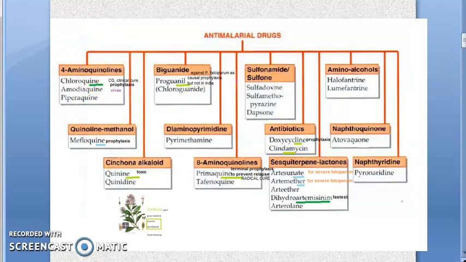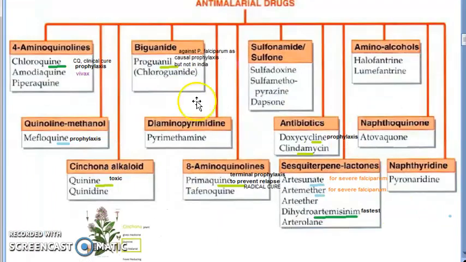So basically, where do you use it? We have written that here. It is called CQ. It is used for clinical cure of malaria. It can also be given for prophylactic treatment and Vivax. It is mainly effective against Vivax and sensitive Plasmodium falciparum. It can also be used against Plasmodium ovale and Plasmodium malariae. That's all so far.